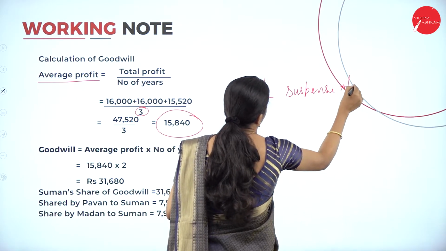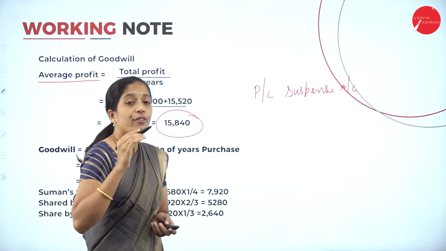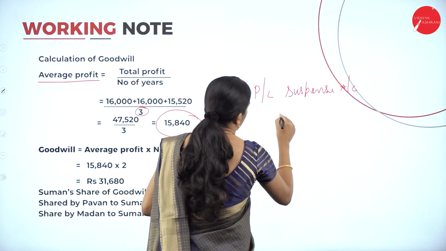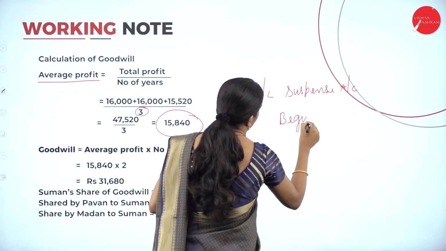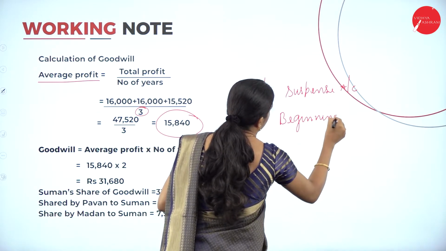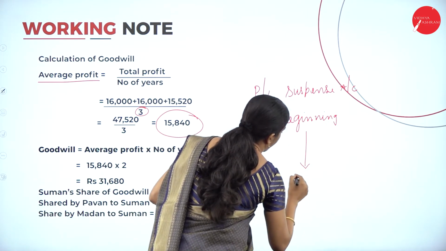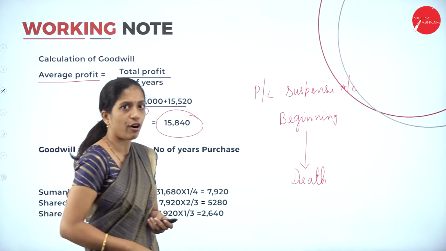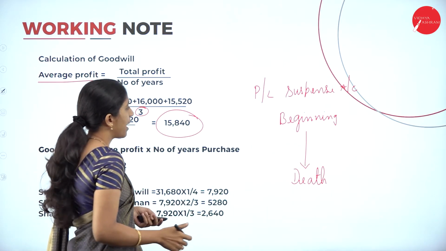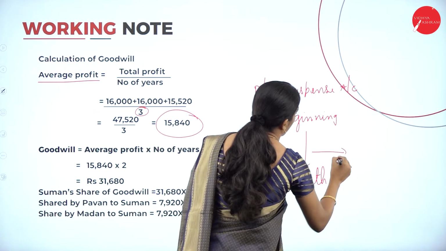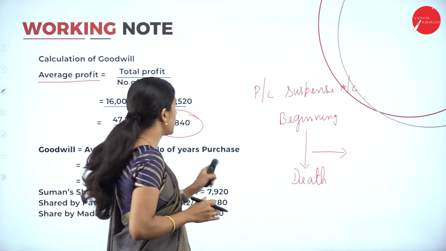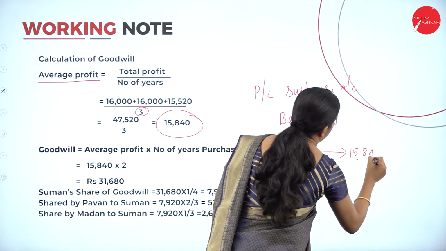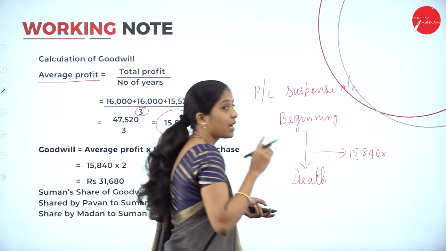Now what is this profit and loss suspense account? It is from the beginning of the financial year till the date of death. So we have to calculate what the profit is. Now the average profit: the profit they have told, we have to calculate on average profit. So average profit is 15,840 into what is his share?